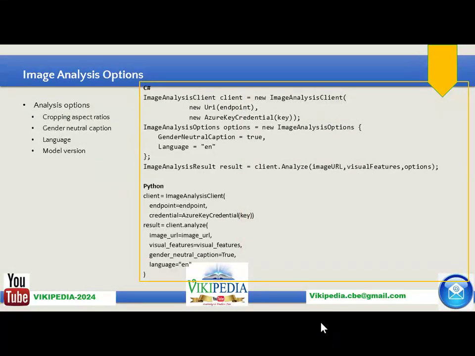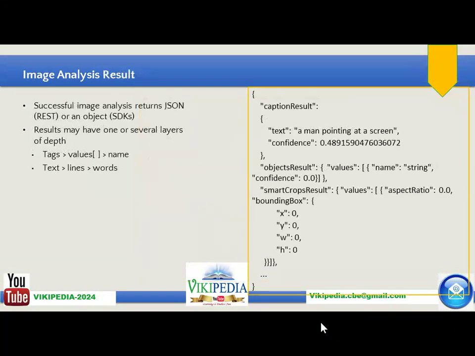In the analysis options, you can set cropping aspect ratio, gender neutral caption, type of language, and the model version. So the analysis consists of three parameters: image URL, visual features, and then optional attributes. Successfully implementing this analysis function will generate your output.